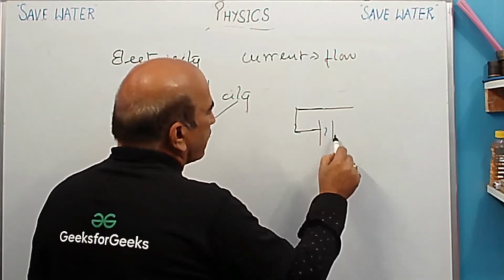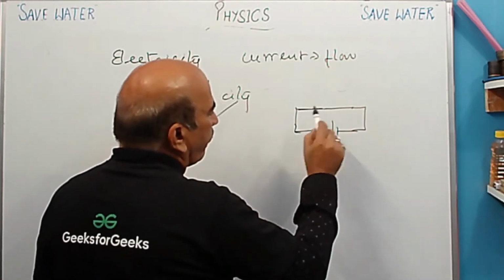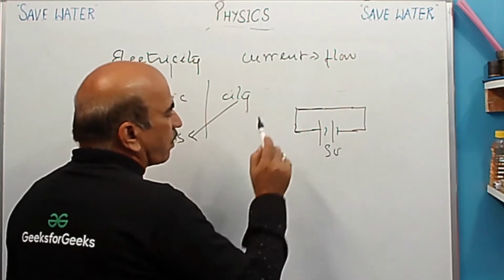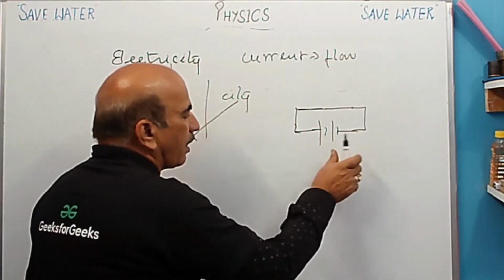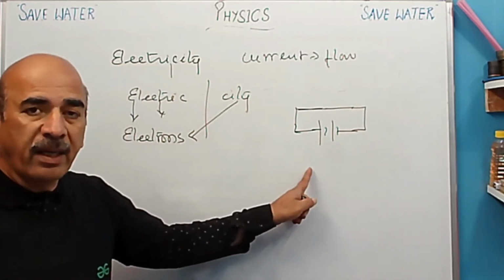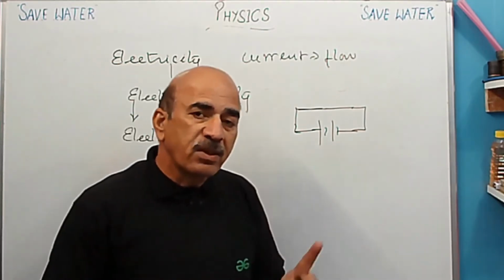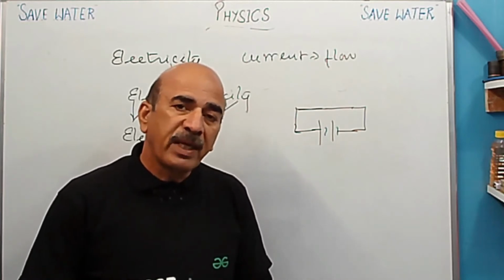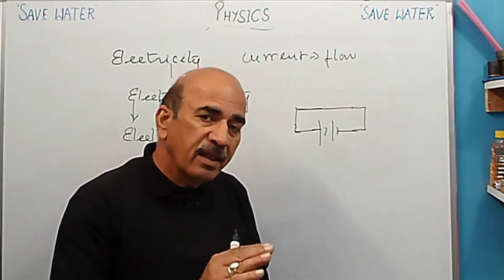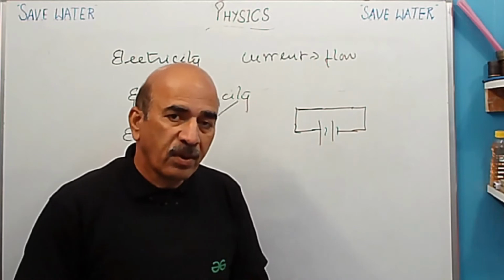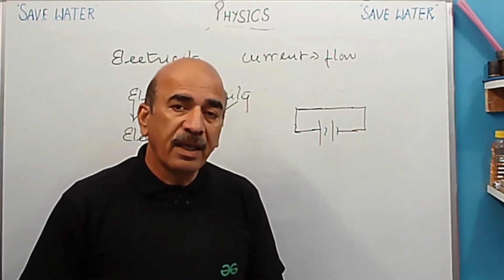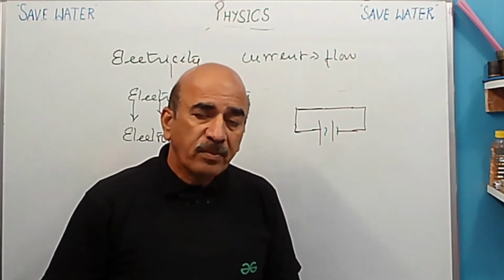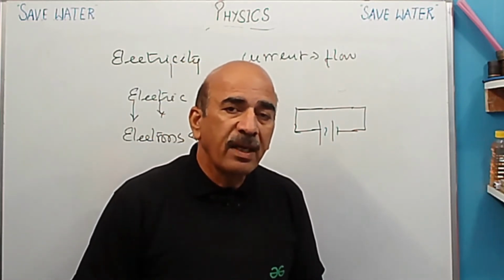A source of electricity can be a cell or a battery. The source of electricity is required, and this source can be a cell or a battery. So this is the difference. What are the cell or battery providing? They are providing force, and they are converting chemical energy into electrical energy. So it is going to be a very, very interesting chapter.